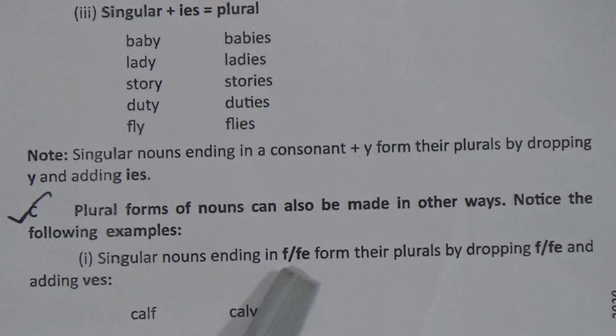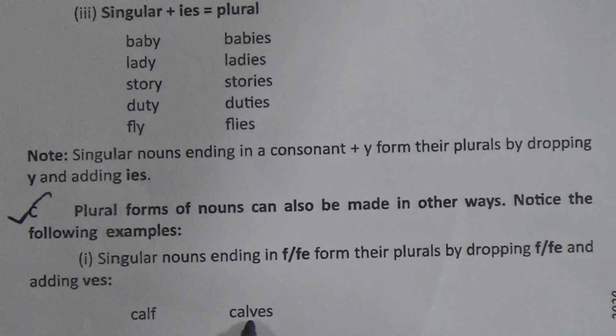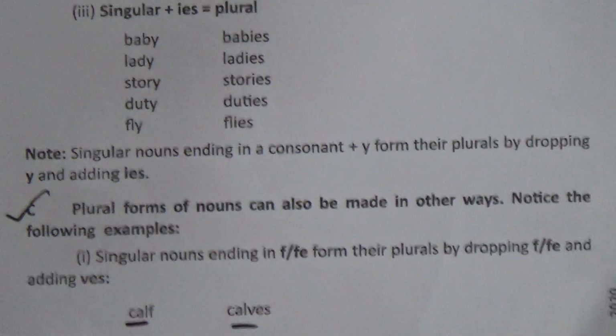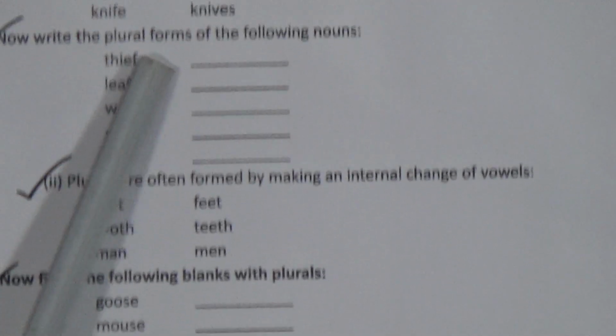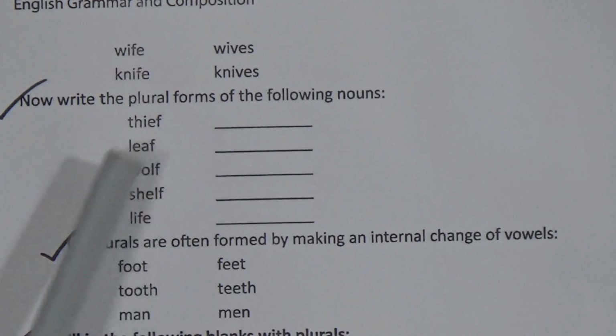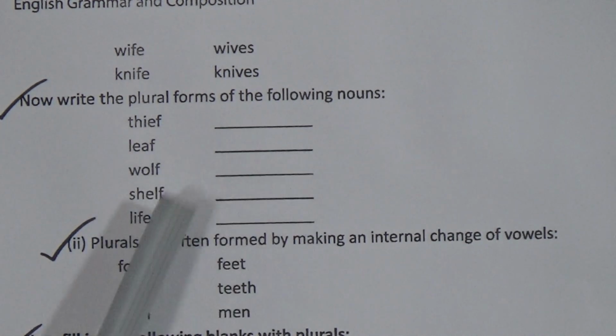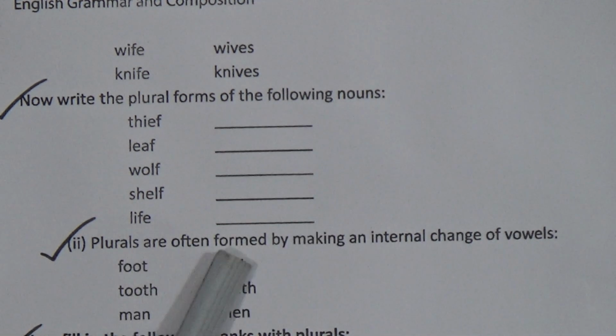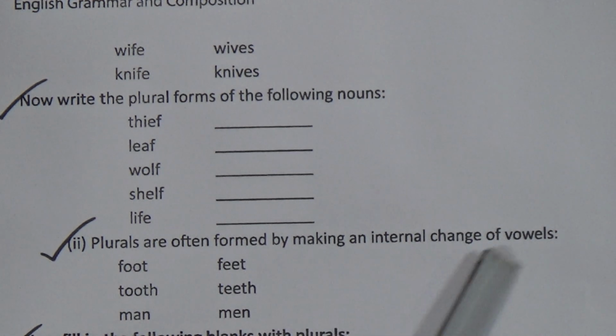Number 1. Singular nouns ending in f or fe form their plurals by dropping f or fe and adding ves. So look here: calf, calves; wife, wives; knife, knives. These are very easy also. Now write the plural forms following the rule for the following nouns. Thief, thieves. Leaf, leaves. Wolf, wolves. Shelf, shelves. Life, lives.